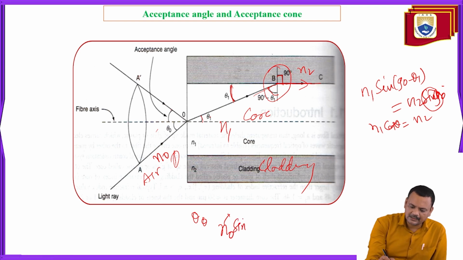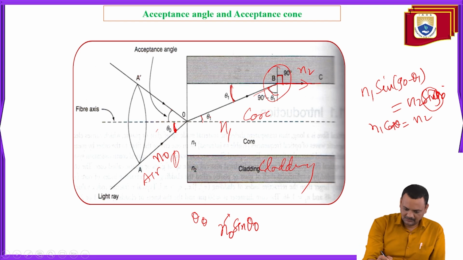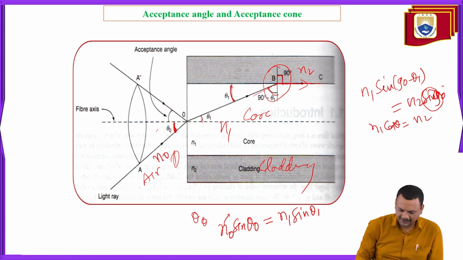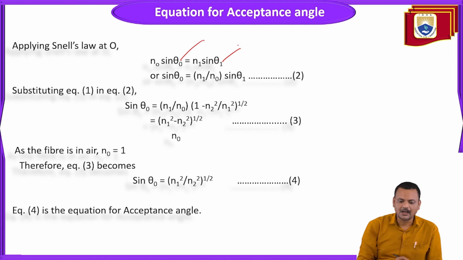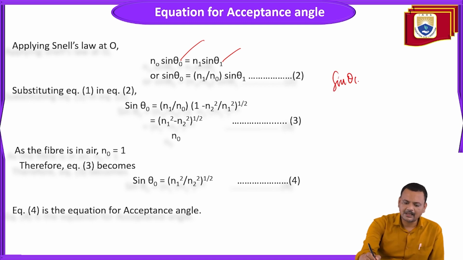The launching angle is theta naught, and from this expression you have to calculate the acceptance angle. So N0 sine theta naught is N1 sine theta 1, or sine theta naught is equal to N1 upon N0 times sine theta 1.